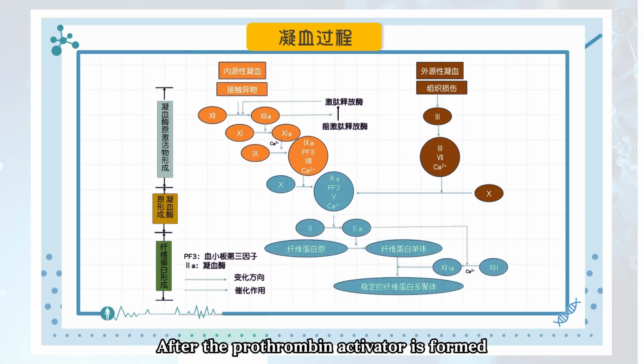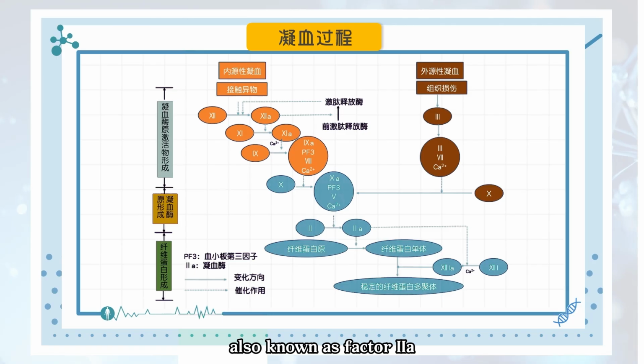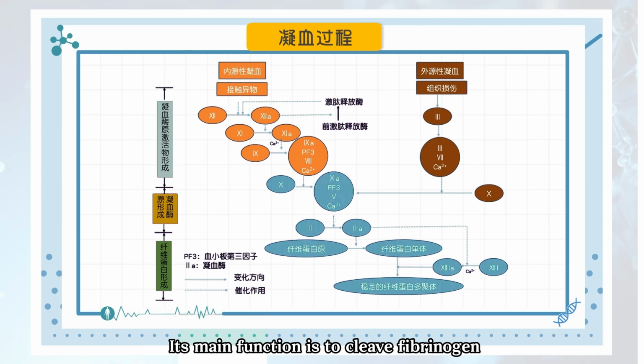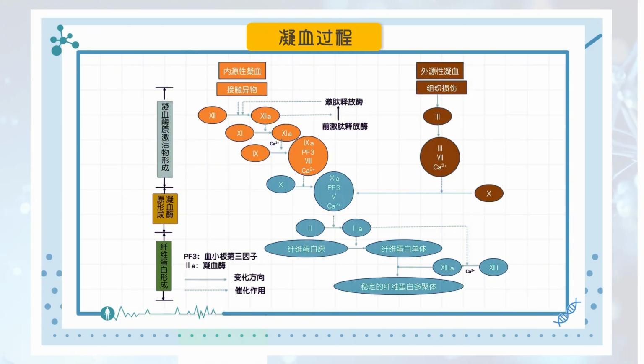After the prothrombin activator is formed, the next step is to activate prothrombin into thrombin, also known as factor IIa. Factor IIa is a multifunctional coagulation factor. Its main function is to cleave fibrinogen. It converts fibrinogen, a tetramer, into fibrin monomers.